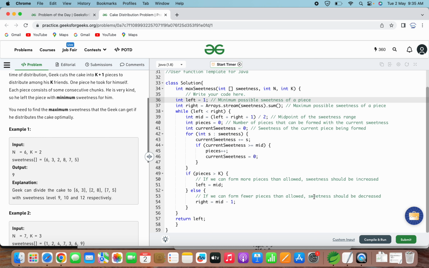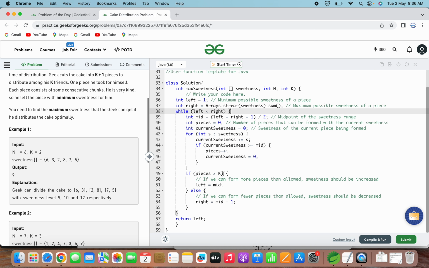So we will continue until this loop terminates, and when the left and right bounds of the sweetness range converge, the maximum possible sweetness that Geek can get is found and is returned by the function. So here we are checking this. Once this loop terminates, we return the value of left, which indicates the maximum sweetness level that Geek can get. Okay, I hope this solution is clear to you.